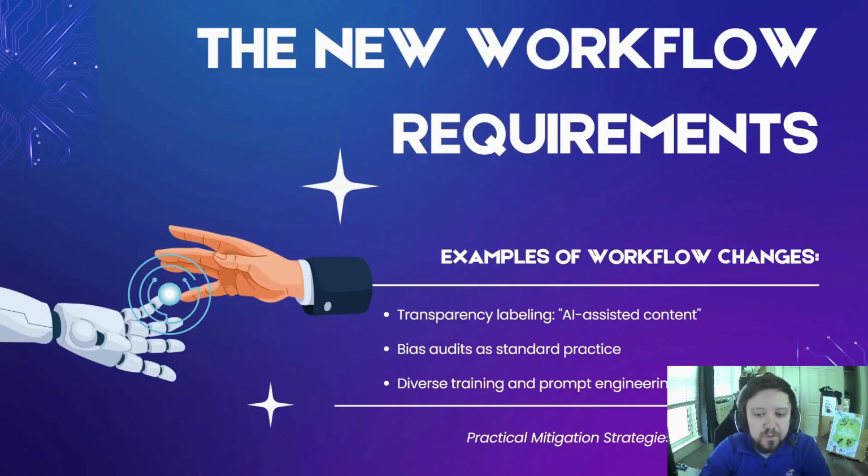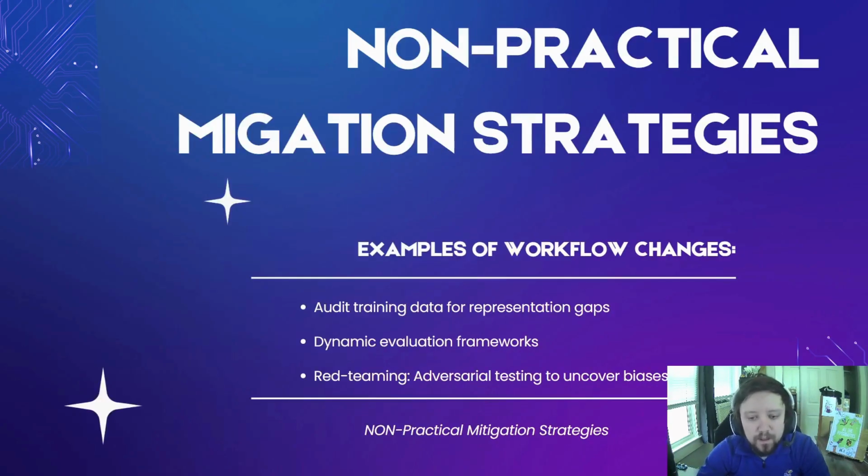I think there's some things we can be doing to change our workflows. So for instance, we can be labeling everything that we do with AI as AI-assisted content. We need to be looking at all of our stuff for bias. We need to audit everything for bias, not just AI-generated stuff, but even human-created stuff as well, and increase our diversity training, because that will help us create less biased stuff, but it'll also help us identify the bias that's coming from these models.